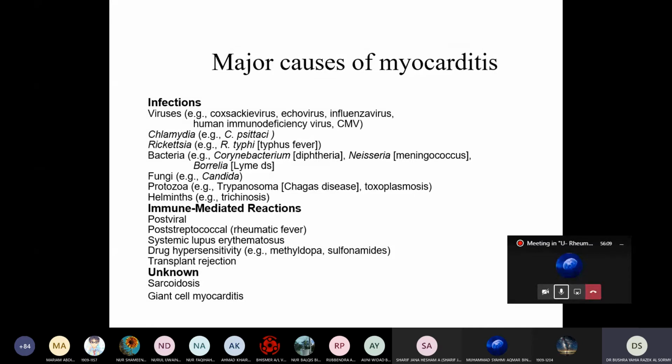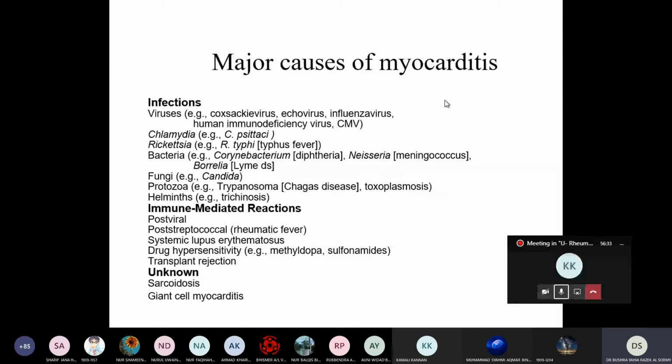Sometimes they get a rash in the hand and the foot. If you do not recognize this case and follow up or take care of this patient, you can get sudden death. Because of what? Because of myocarditis.